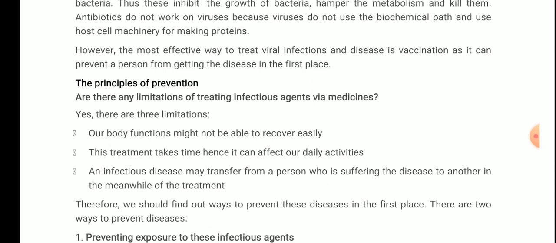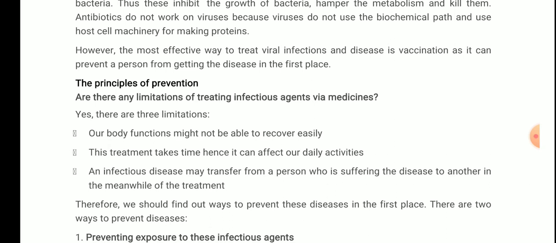What are those again? Our body functions might not be able to recover easily, because it takes time once the machinery is affected due to certain harmful substances. This treatment takes time, hence it can affect our daily activities. And an infectious agent may transfer in the course of treatment, meaning meanwhile the treatment is going on. Therefore we should find ways to prevent these diseases in the first place.